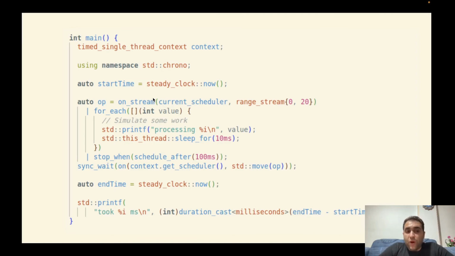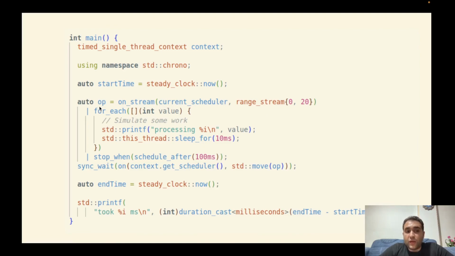And we piped this stream, the result stream, to a for each function. This is also a lazy task. Actually, it gets a lambda function, and this lambda function will be applied on each value of the stream. And then we piped the result to another sender. Stop when is another function, and it will generate a new sender. It stops the sender after a specified time.